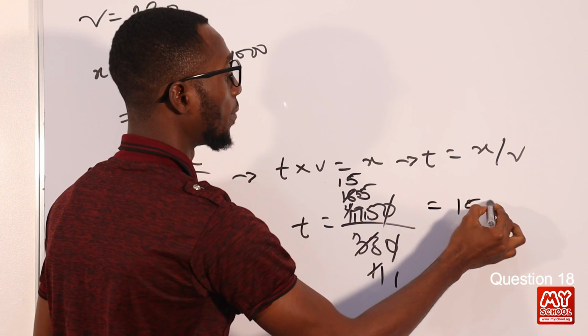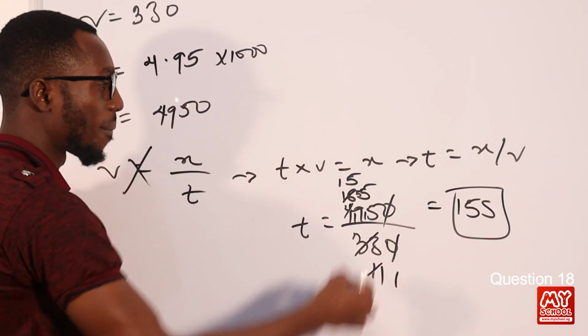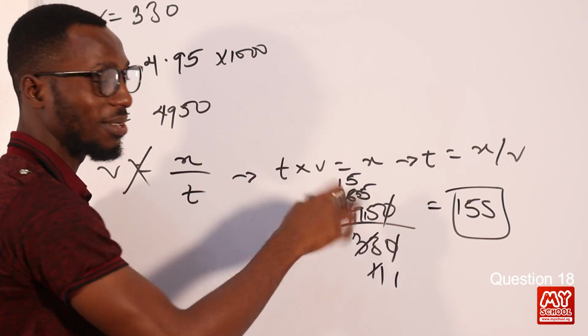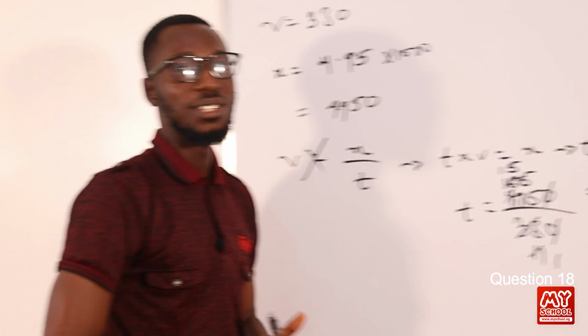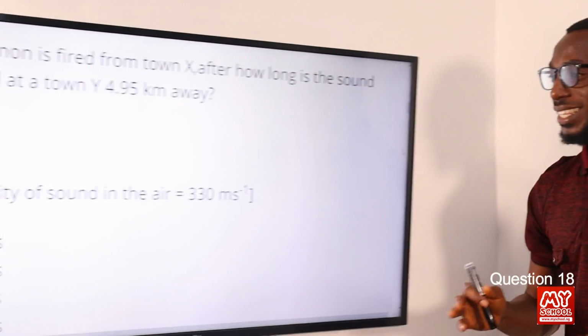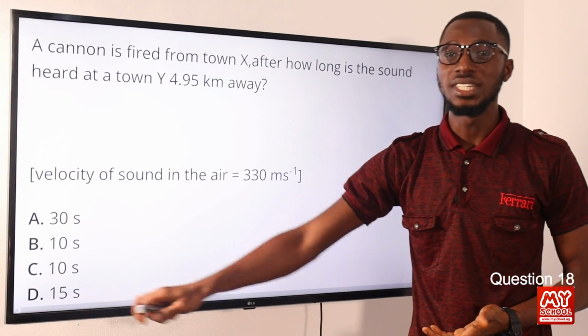So we are looking at 15 seconds. You may not need to go through this long division method. Just punch your calculator and you get your answer. So the time is 15 seconds. Let's move back to the screen to pick out 15 seconds. That can be found in option D. So option D is the correct option.